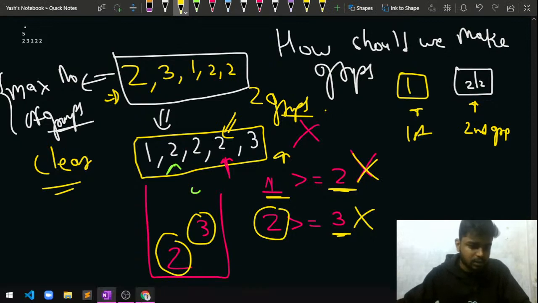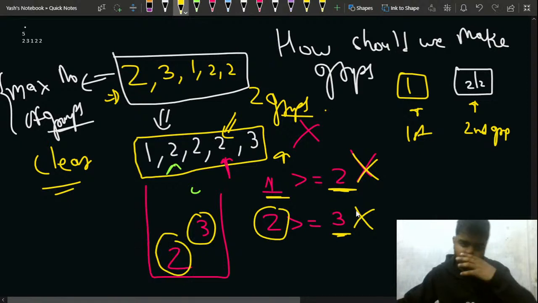Right. So why can't 1, 2 be in one group? You can make them in one group. Let's say if you had made 1 and 2 in one group, you can definitely do that. But sometimes what might happen is you might require this 2. In that case, what will you do? Let me make a test case again. I'll repeat it if you want, no problem, because the live got interrupted.